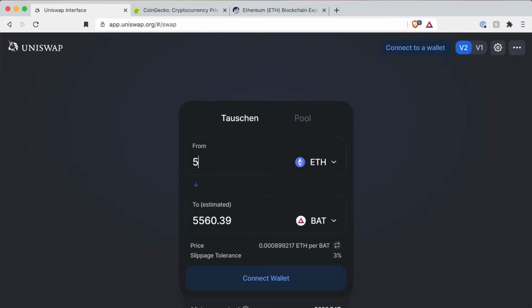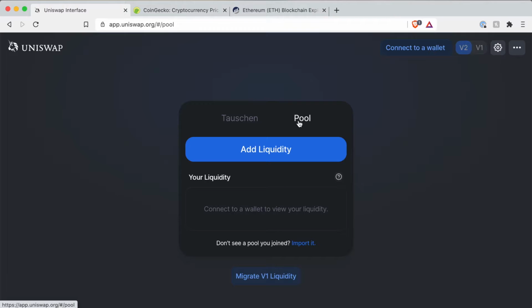Another feature of Uniswap is that since it's decentralized, the liquidity isn't coming from any central entity, but from its users. You can also supply any market with your liquidity by joining a pool, as you see here in the second tab. So if you want to supply liquidity for a pair like the one we've looked at, Ethereum and BET, you basically have to hold both tokens in your wallet, and then you can simply add liquidity here.